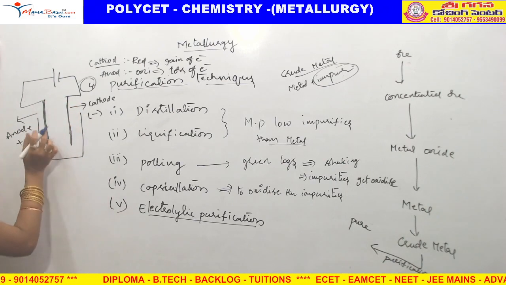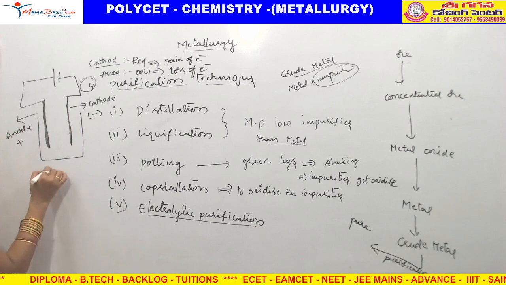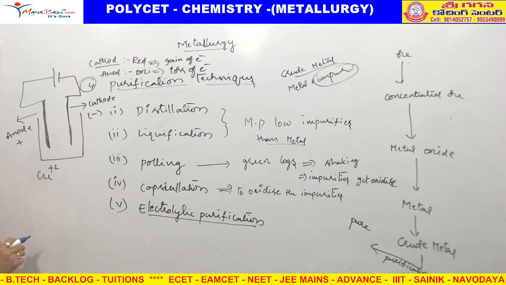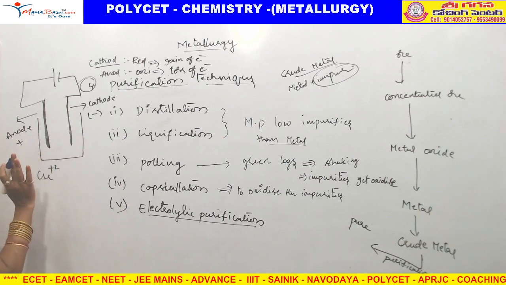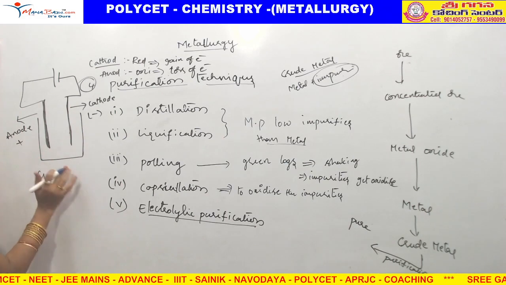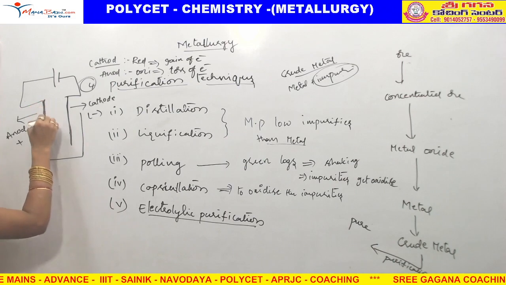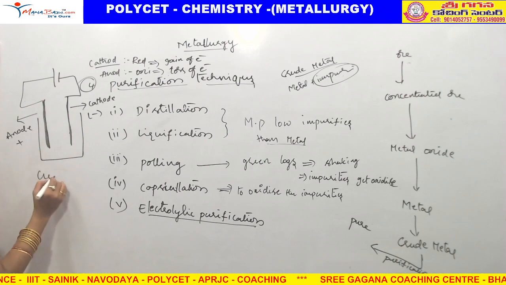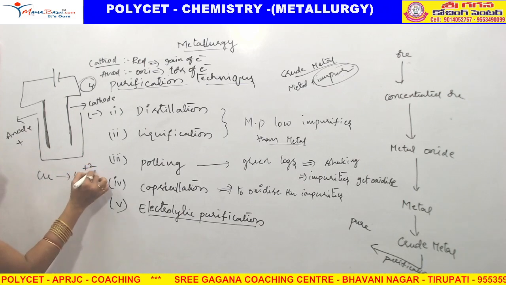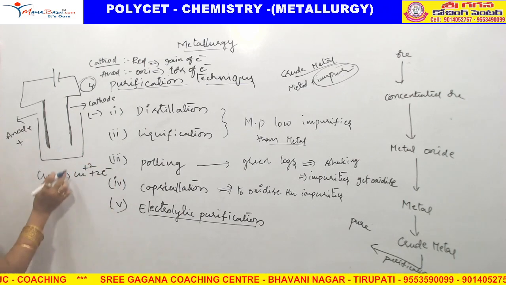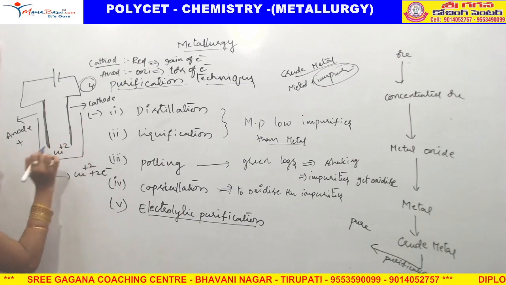Due to the loss of electrons, for example copper, this impure copper rod is converted by loss of electrons into Cu2+. Now Cu2+ ions are there.